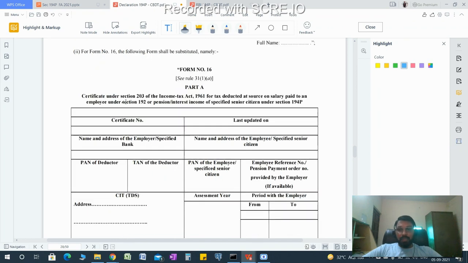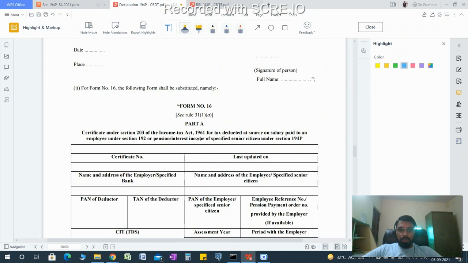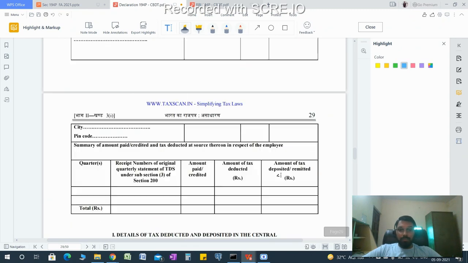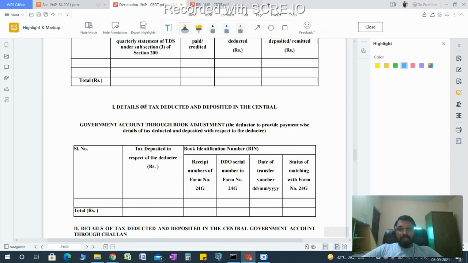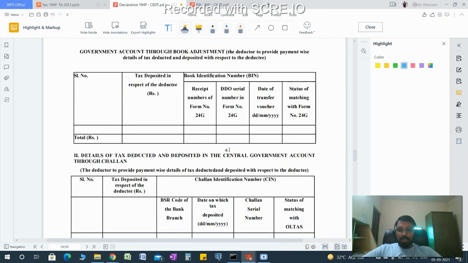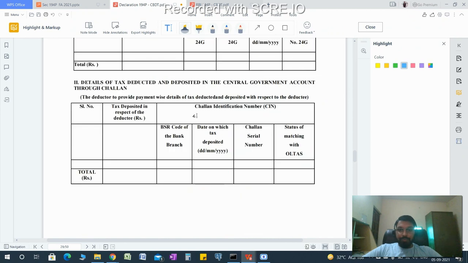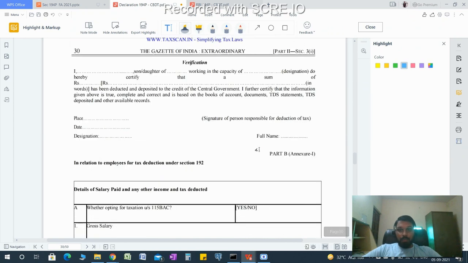It is a certificate under section 203 and section 192, for the pension and interest income from the specified bank under 194P. Such amendment has been made. It gives the details of the TDS deposited in the challan; the bank has to deposit the challan under section 194P. It is a challan format with verification.